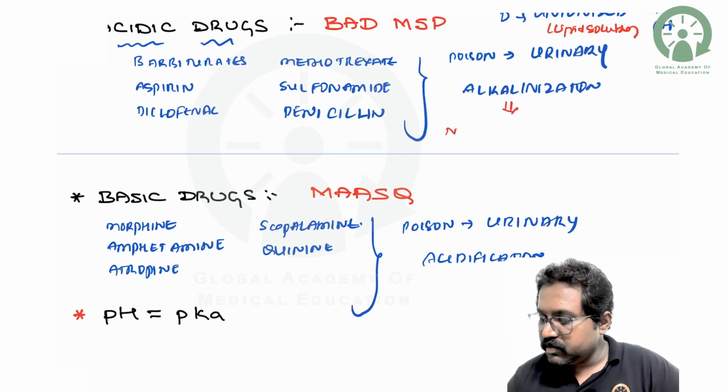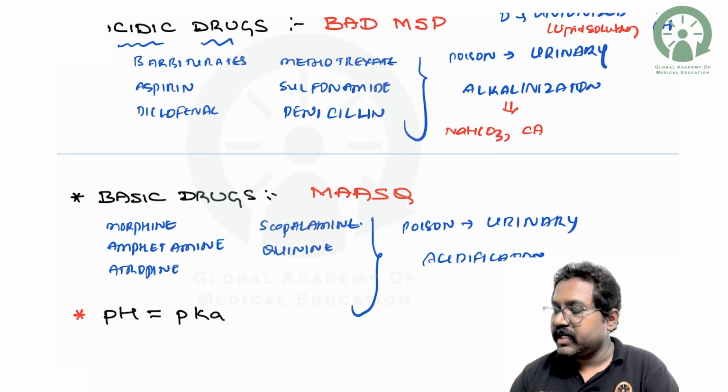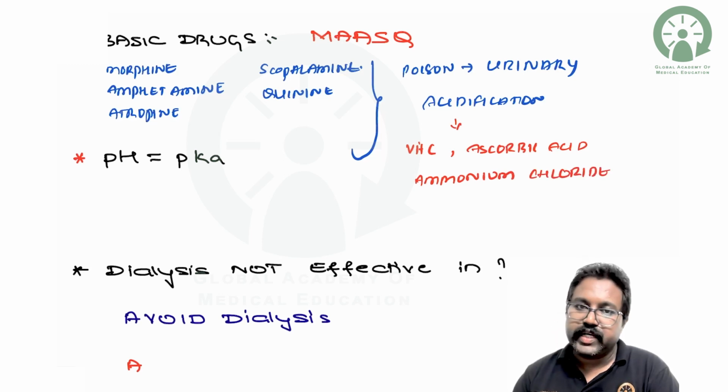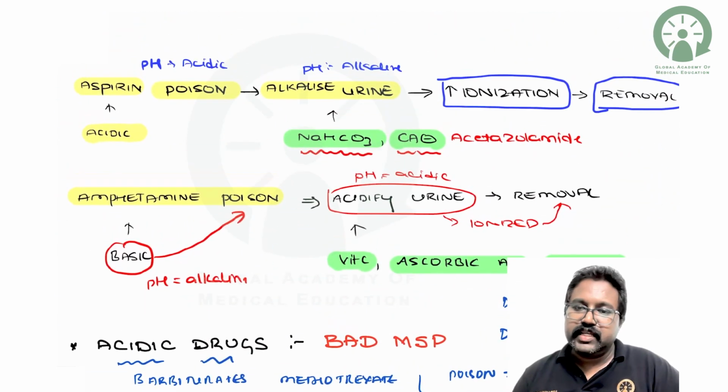So for alkalinization, which are the drugs which can be used? You can use sodium bicarbonate, or you can use carbonic anhydrase inhibitors. The example will be acetazolamide. So for making urine acidification, you can go with vitamin C, ascorbic acid, or you can go with ammonium chloride for acidification of the urine. The same thing has been depicted here.